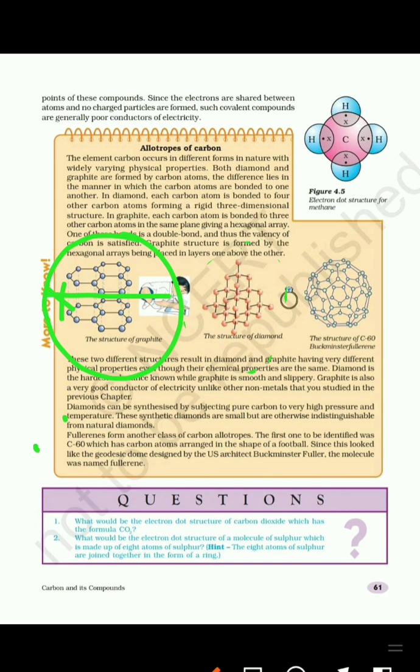Both diamond and graphite are made up of carbon, but due to change in structure, their physical properties change, and according to their properties, we use them for different purposes. Next is fullerene. Fullerenes are a new form or class of carbon allotropes.